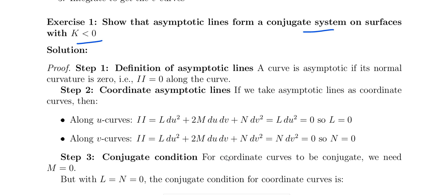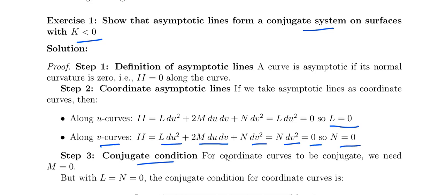Normal curvature is 0, second form is 0 along the curve. So if you take the asymptotic lines as coordinate curves, along the u curve the second form becomes L du square + 2m du dv + n dv square, so L equal to 0. And along the v curve, n dv square equal to 0, so n equal to 0.